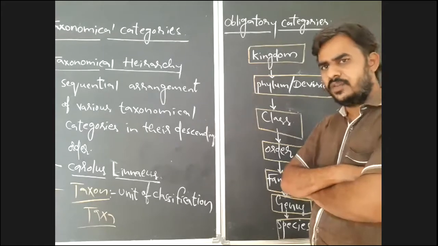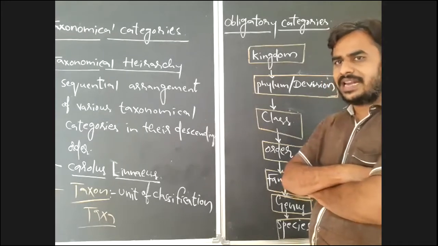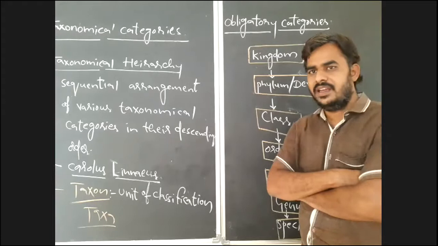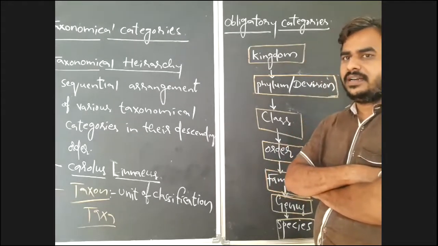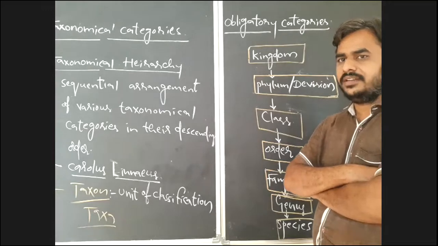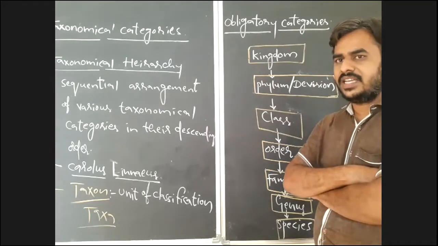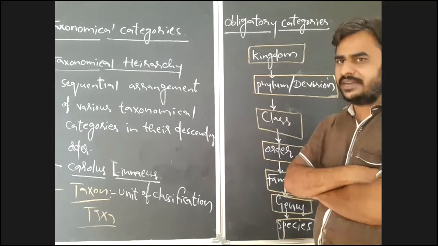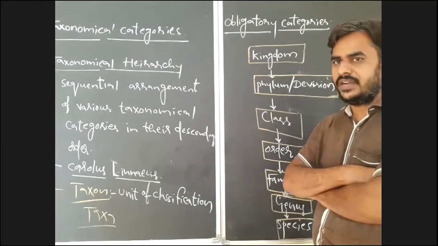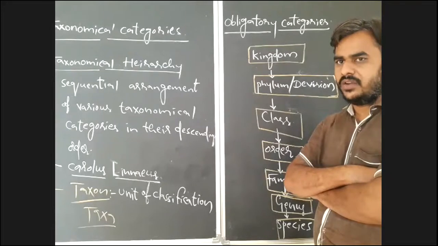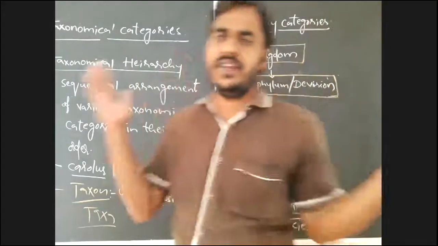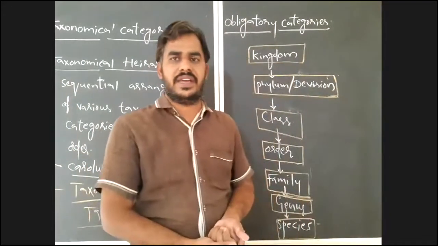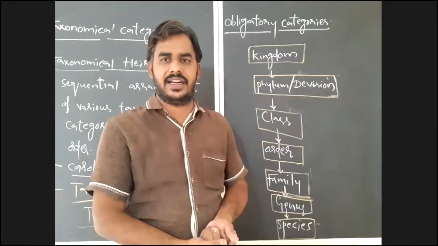Again in that, you may tell, I belong to district Ballari. In Ballari, I belong to the native, that is Ballari town. After that, you will tell the exact location or a street name, and after that, your door number. Then the person will identify your location or your address. Like that, in kingdom Animalia, there is a huge variety of life. A huge variety of animals are there in kingdom Animalia.